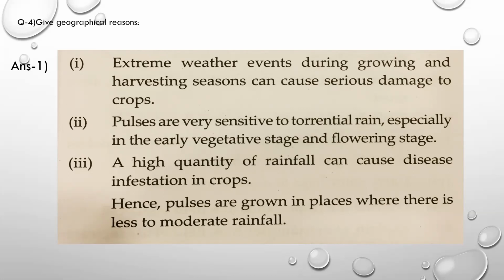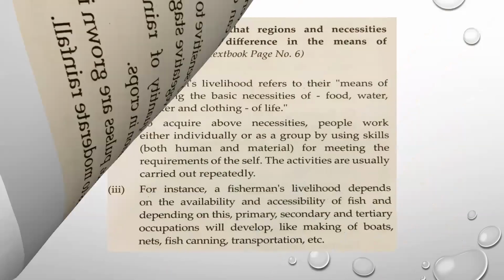Number 2, pulses are very sensitive to torrential rain, especially in the early vegetation stage and flowering stage. 3, a high quantity of rainfall can cause disease, infestation in crops, and therefore pulses are grown in places where there is less to moderate rainfall. So these are the points expected to be written in this answer.